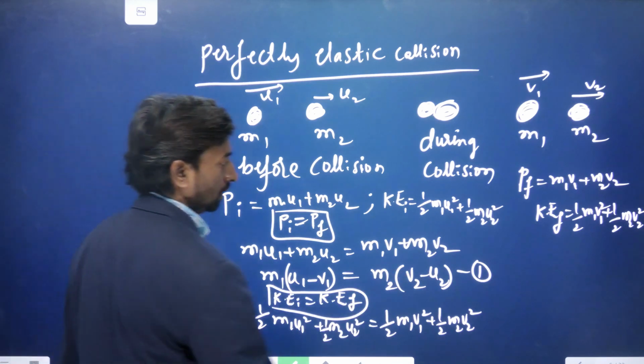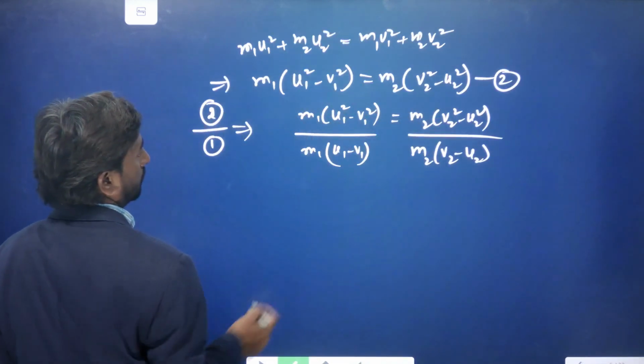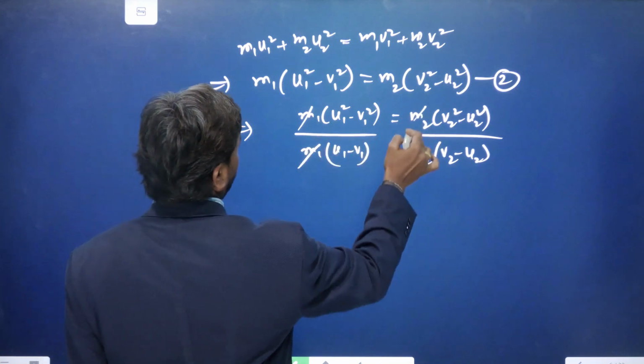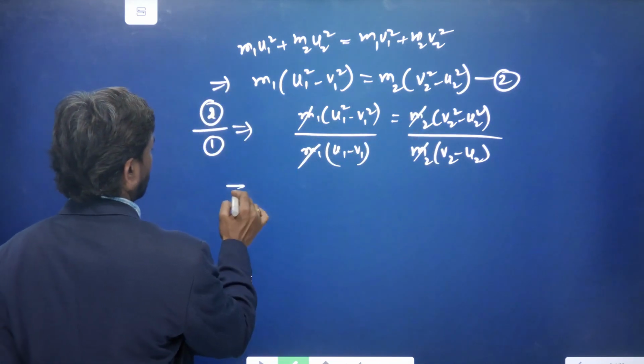So m and m will be cancelled on both sides. Now what can we write here again?